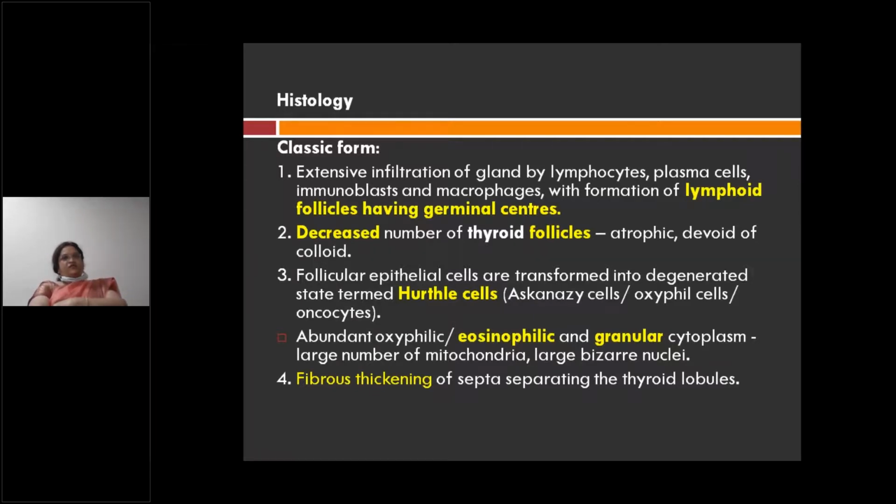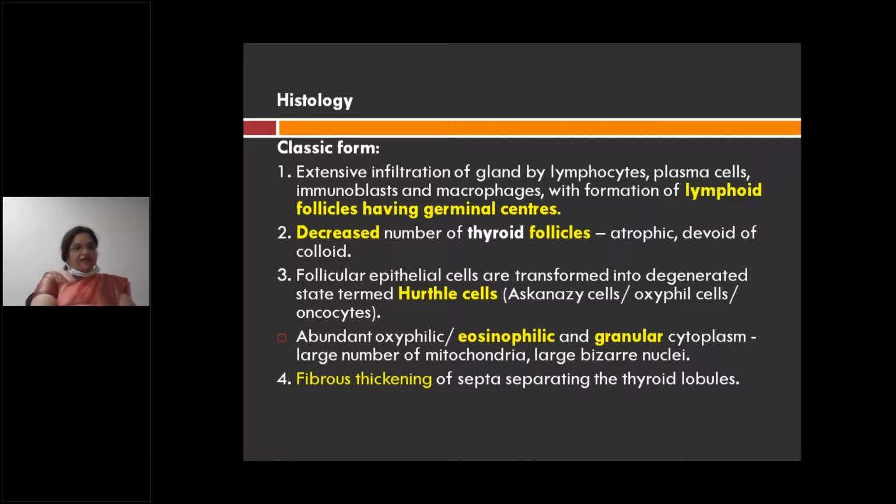Extensive infiltration of the gland microscopically by lymphocytes, occasionally by plasma cells, immunoblasts, and macrophages. And these lymphocytes, what do they form? They form lymphoid follicles with germinal center. So you have fewer thyroid follicles, and whatever thyroid follicles are there, they are atrophic. What you have are more lymphoid follicles with germinal centers, plasma cells, immunoblasts, and macrophages.